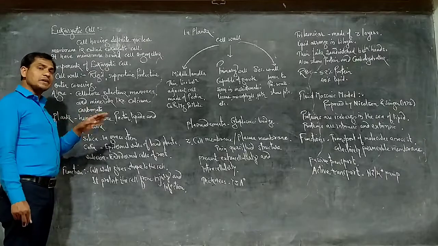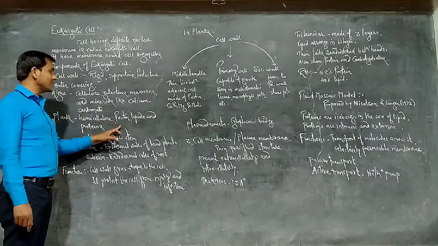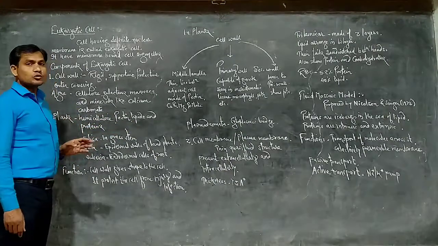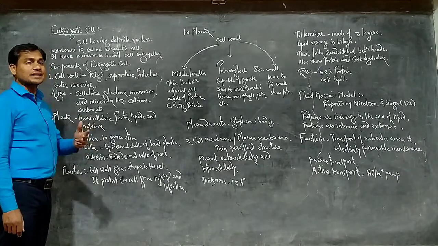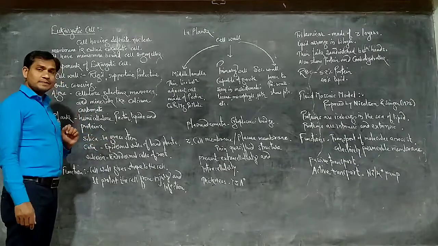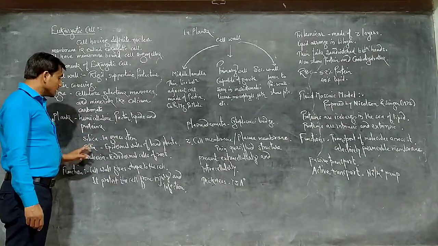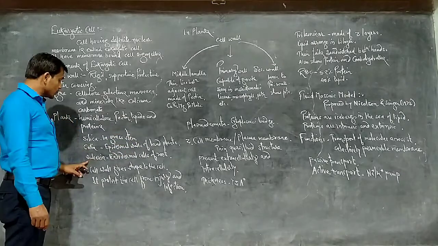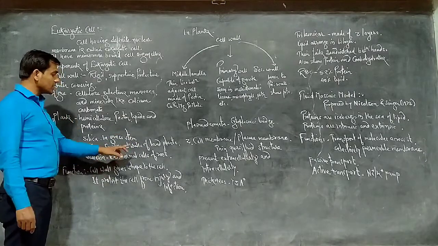Apart from that, there may be hemicellulose, pectin, lipids and proteins. Different components are also observed in different types of cells, like silica in the cell wall of grass tips, cutin in the epidermal walls of land plants, and suberin in the cell wall of endodermal cells of roots.